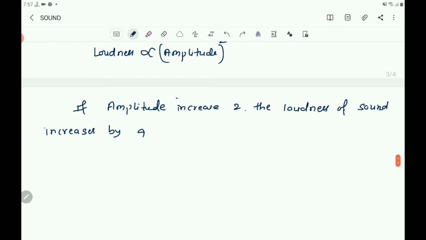And let us clarify about the amplitude. If it is an equilibrium position, you take it as the mean position.